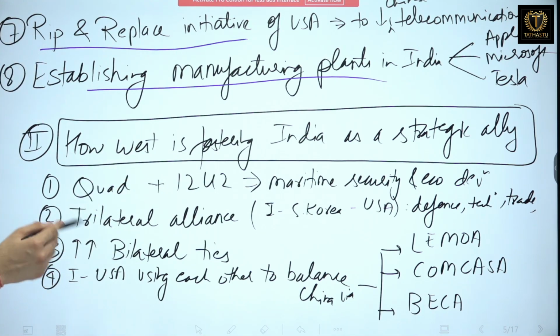Now let's come to the second part. How the West is fostering India as a strategic ally. So in this, as we have discussed, is the Quad. We have already discussed the Quad.